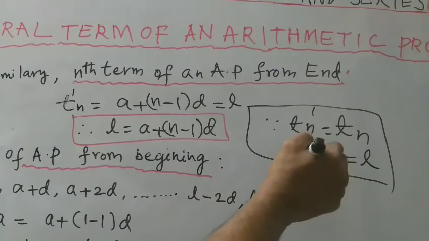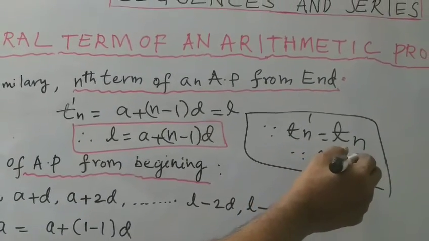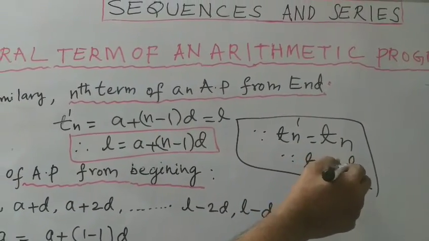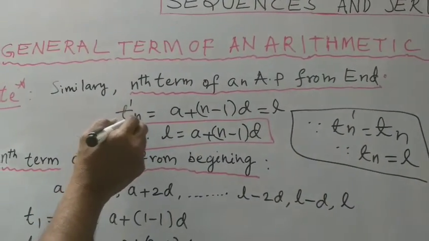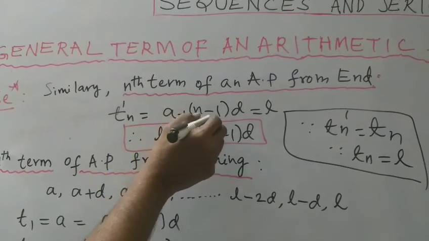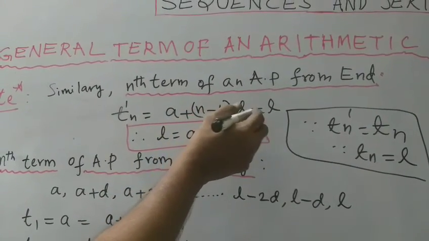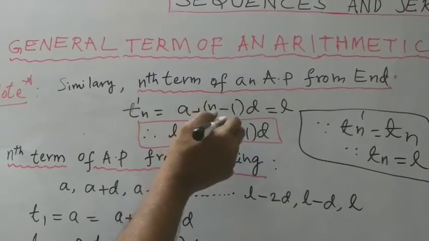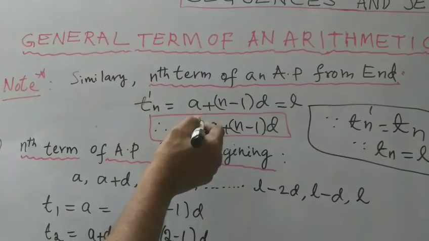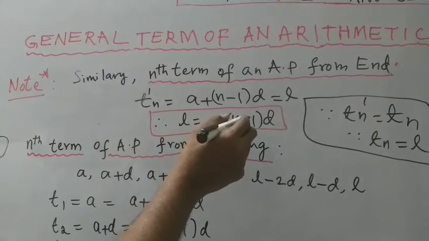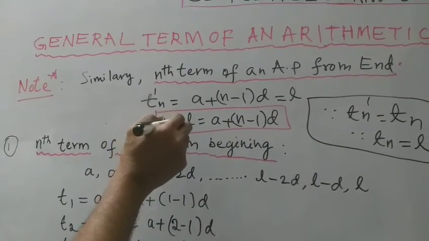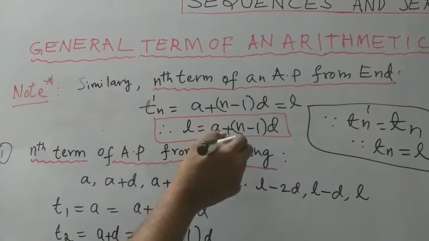We can use this formula either way, from the beginning and from the end. Therefore, L is equal to A plus n minus 1 into D.